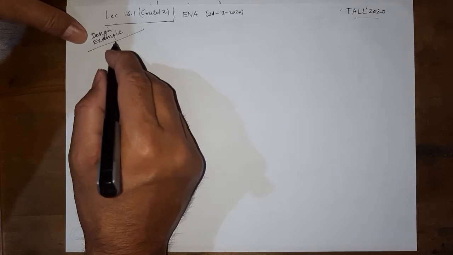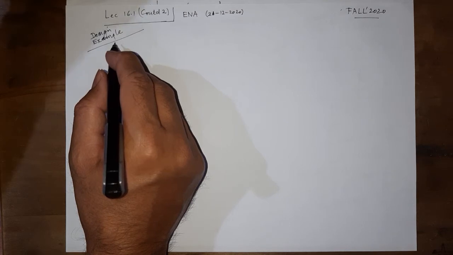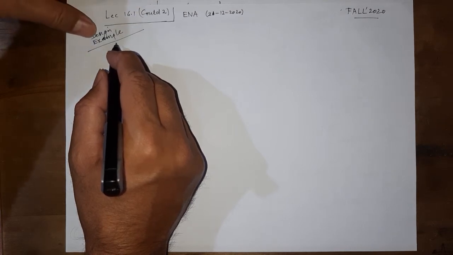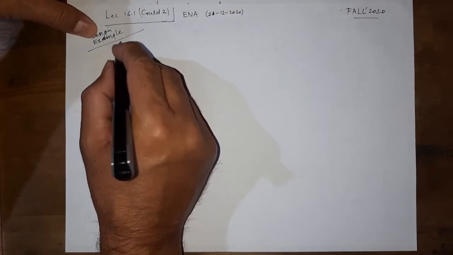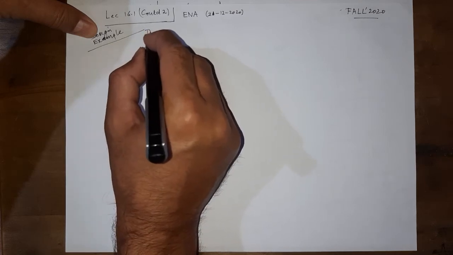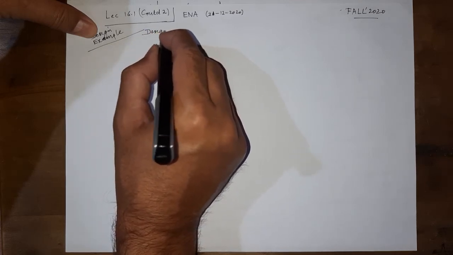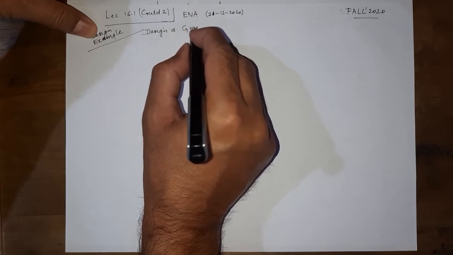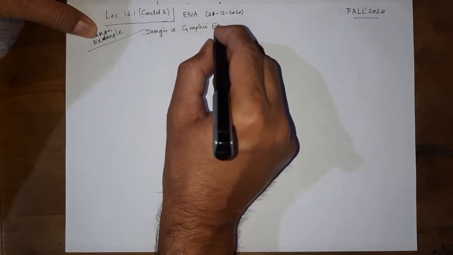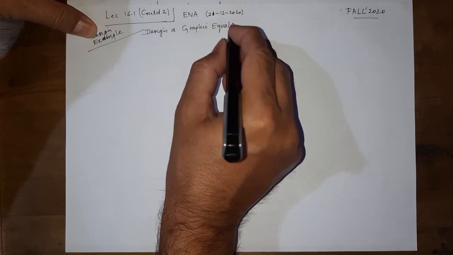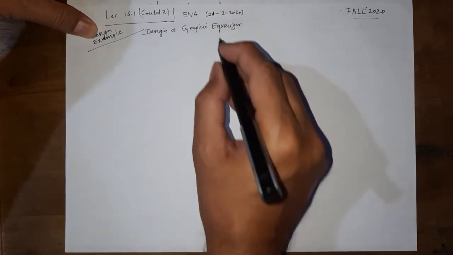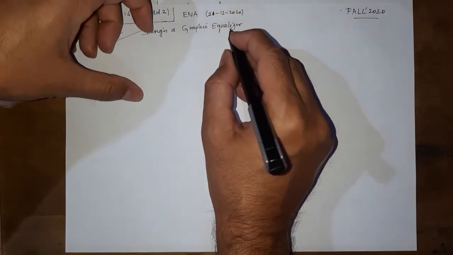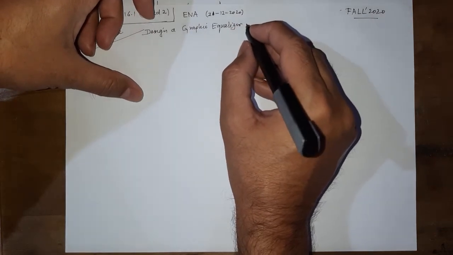So a design example is when we want to make something, make a circuit for our requirements. So what are the requirements? Let us say someone tells us, okay, design a graphic equalizer, not a big one, but only a single slider for a graphic equalizer.